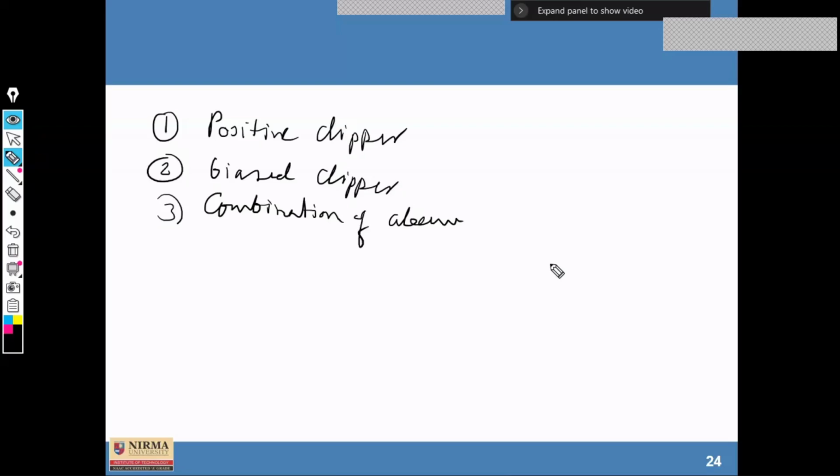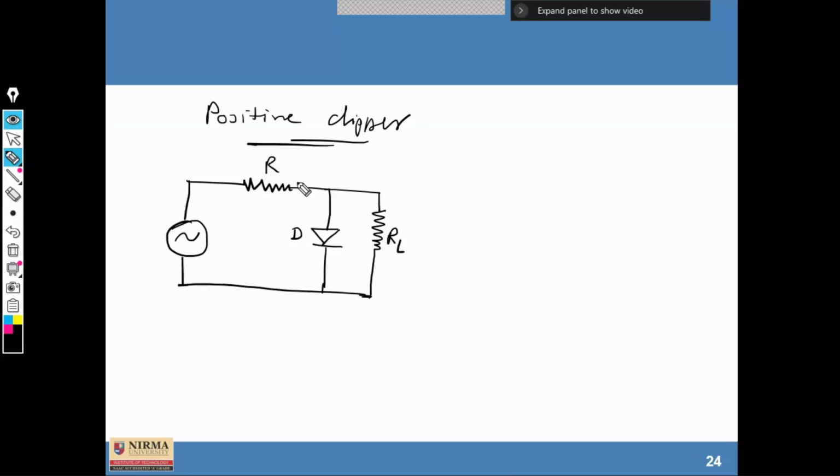The resistive load is connected here like this. So this is the RL load, this is diode D, and one resistor is connected here. Clear? Now, what is the input voltage? The input waveform looks like this.